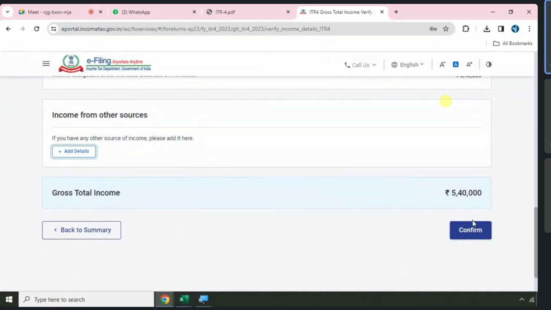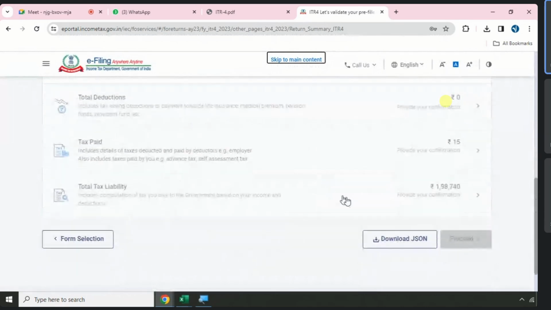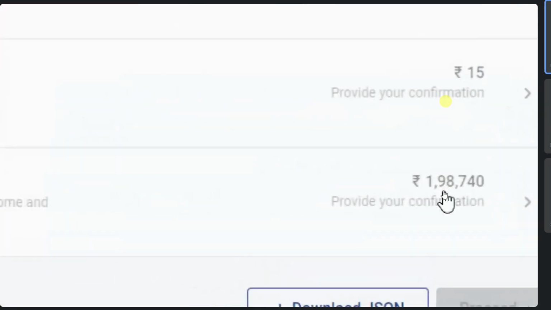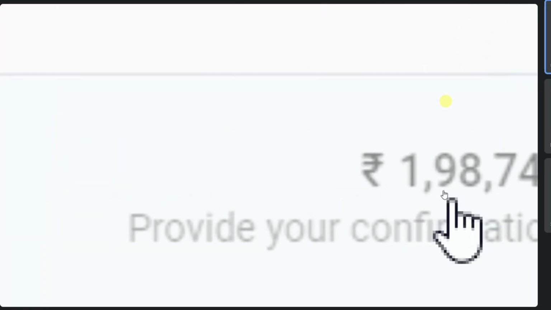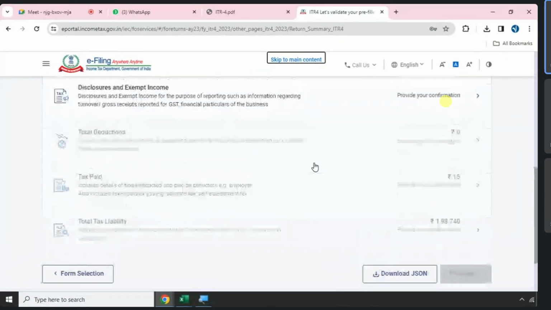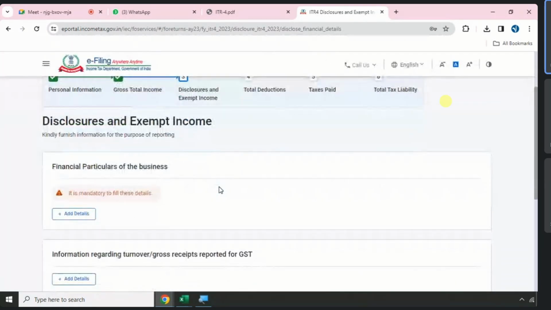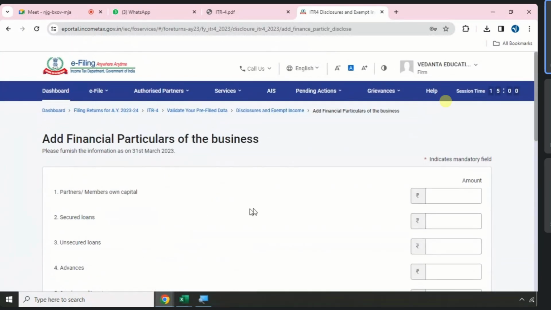I directly go to confirm. You see how much liability was created. 1,98,740. I go to disclosures and exempt income. I will report all my financials as zero.